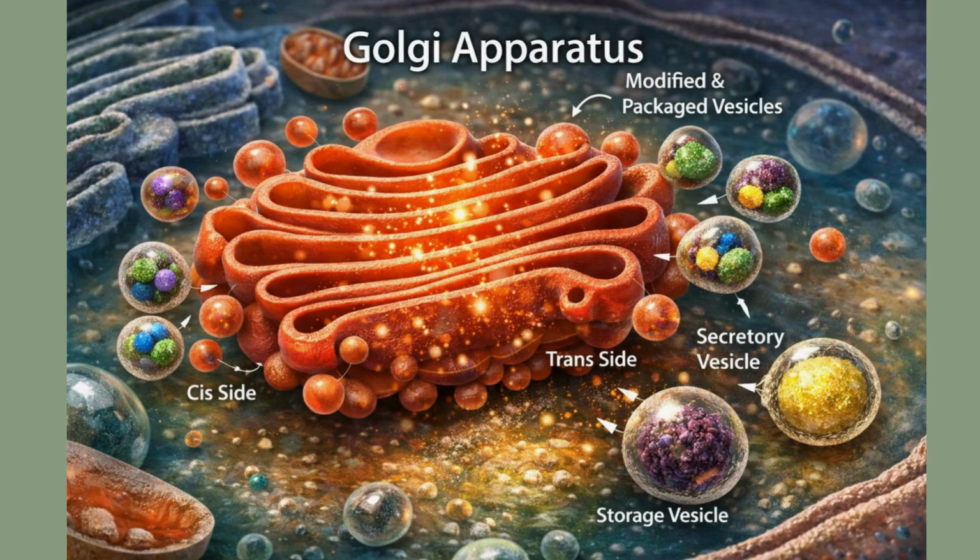Golgi apparatus. Think of this as the packaging plant. It consists of a system of membrane-bound vesicles called cisterns. Its functions include the storage, modification, and packaging of products in vesicles.